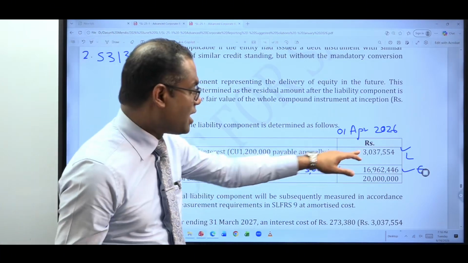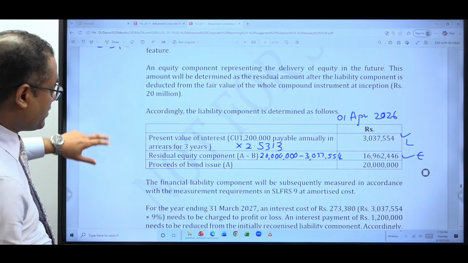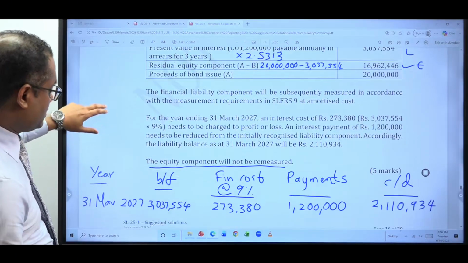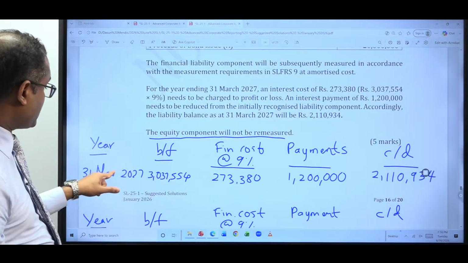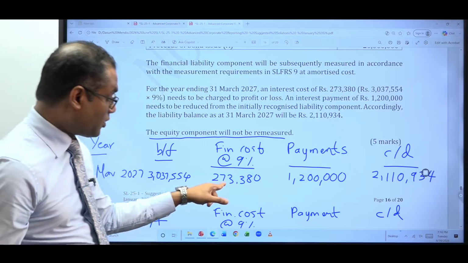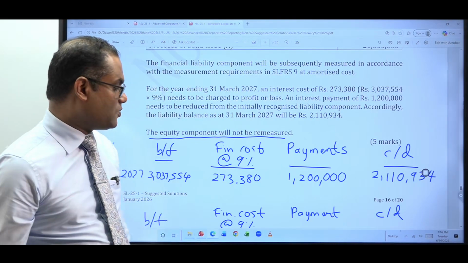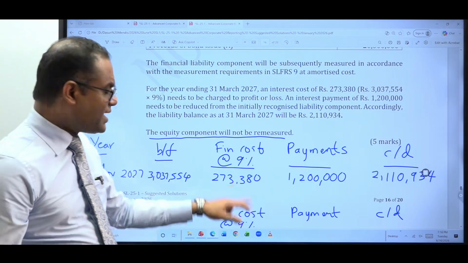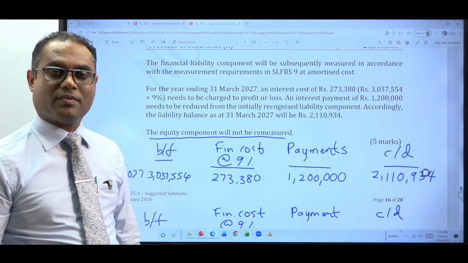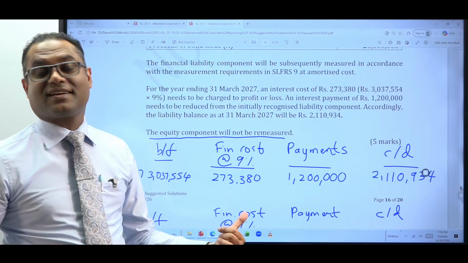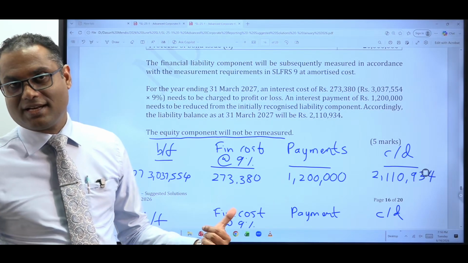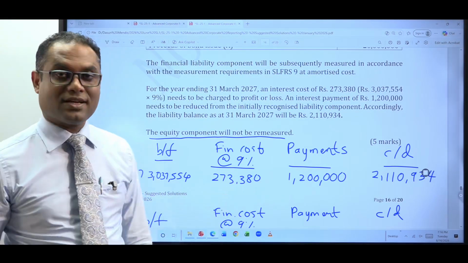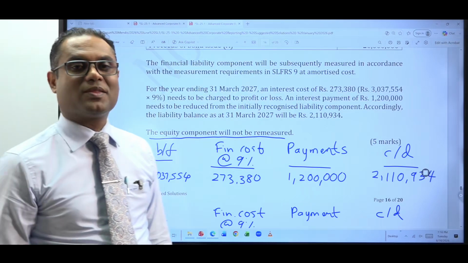On this financial liability, how much finance cost have we recognized? We worked out, for the year ended 31st March 2027, a finance cost of 273,380. Finance cost, what's the double entry? I explained. P&L debit, credit financial liability. P&L debit means there is an impact on the profit after tax.